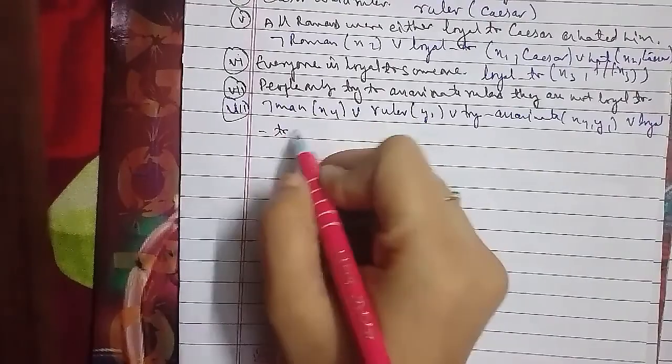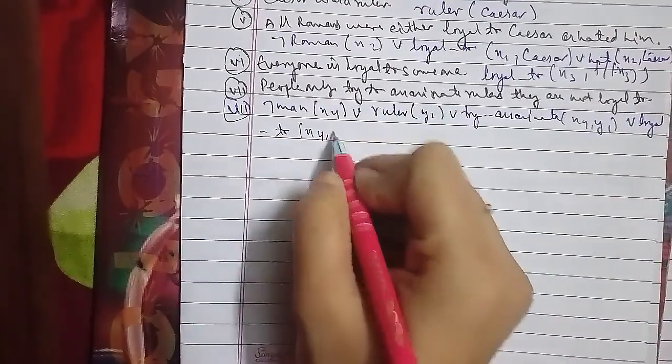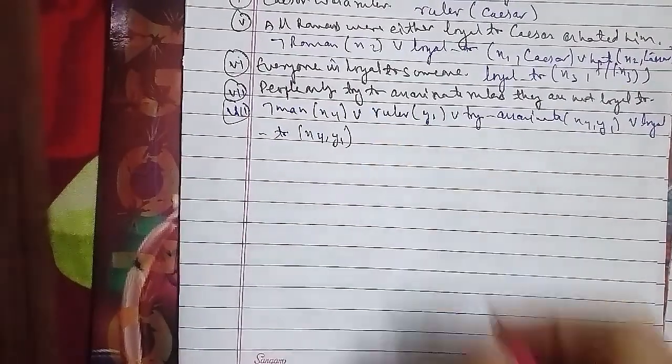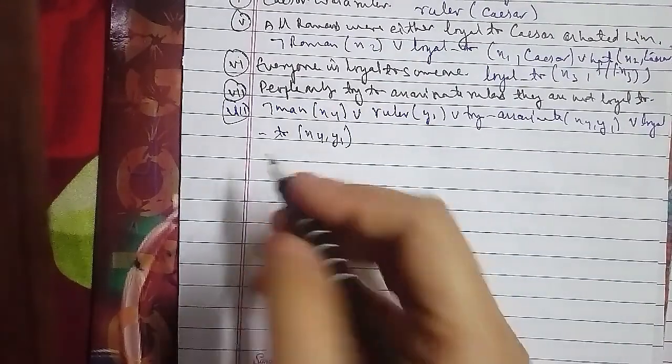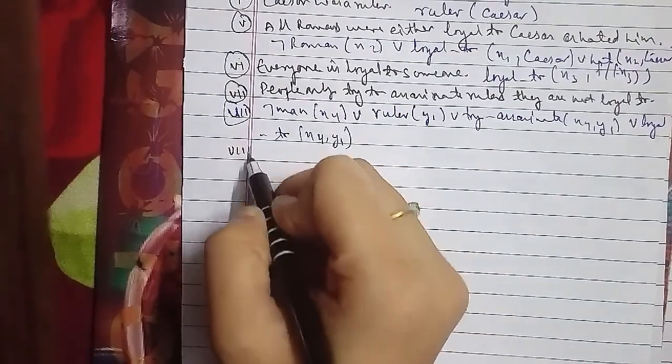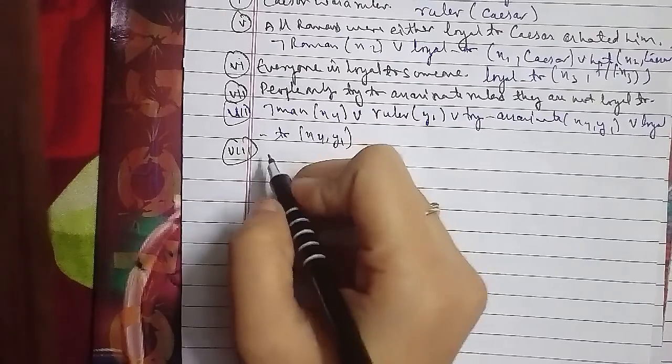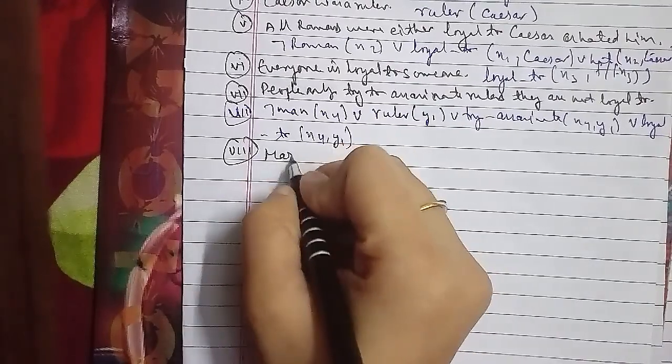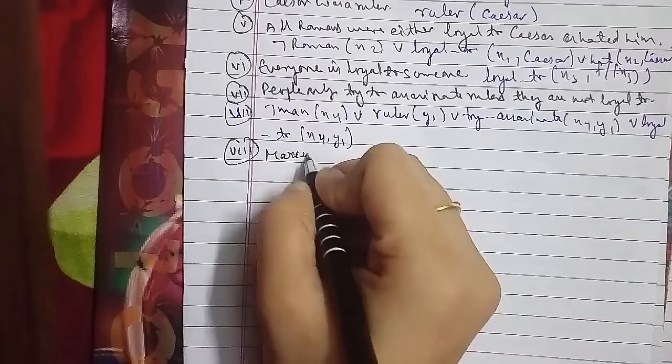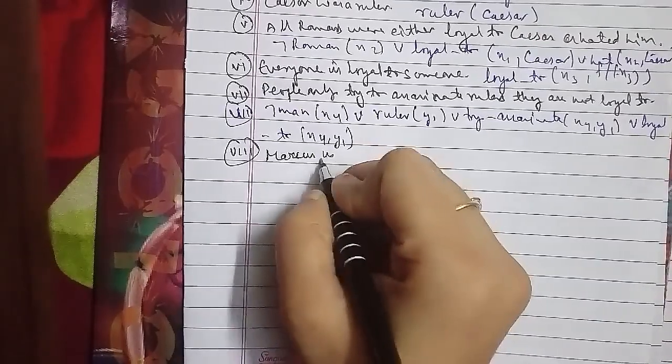We'll write FOPL and the clausal form for the same sentences.